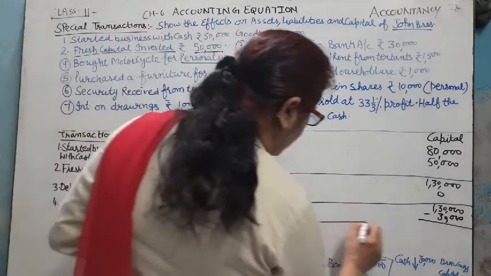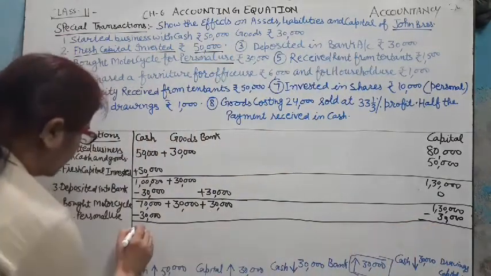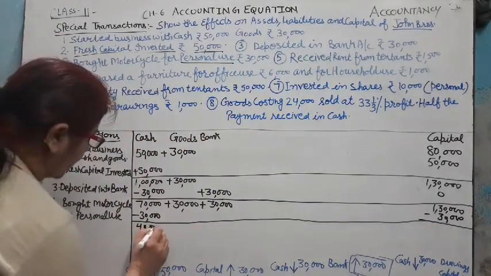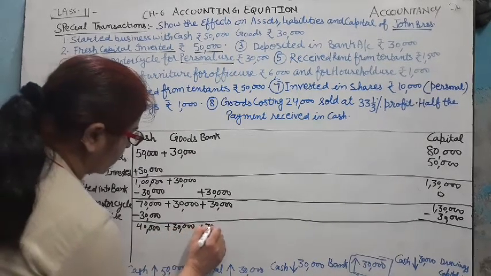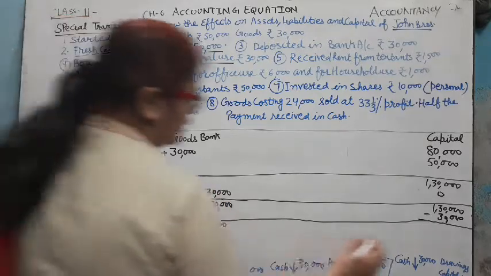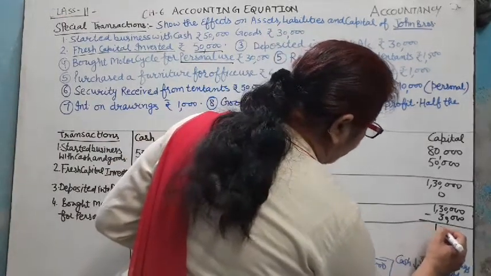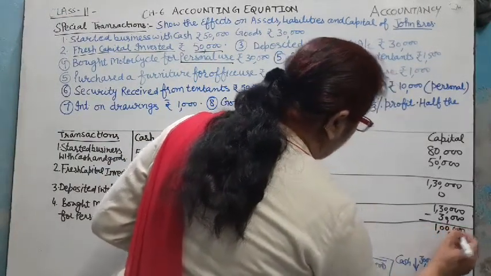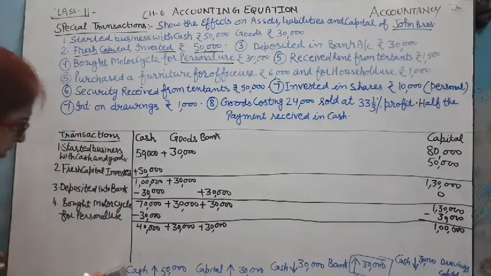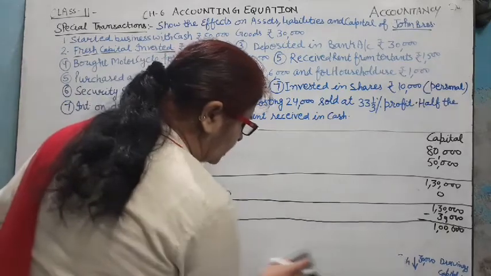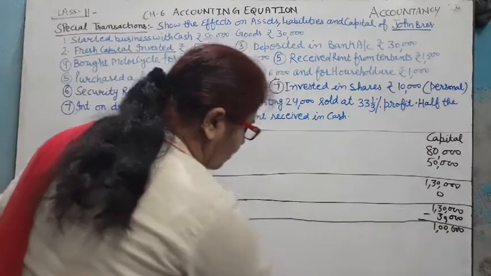Now we check the net effect of the transaction. Here remaining cash is 40,000, 30,000 goods plus 30,000 bank balance, and capital becomes 1 lakh. Now you check the left hand side and right hand side. Is it equal? Yes. 40,000, 30,000 plus 30,000, 1 lakh.